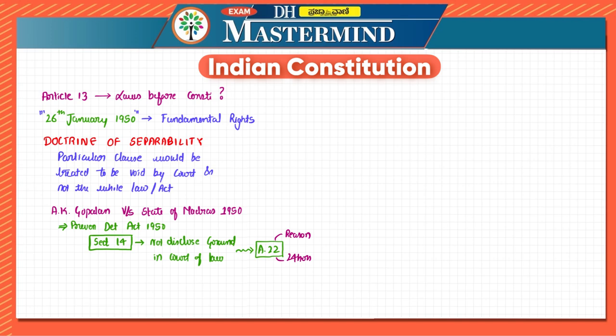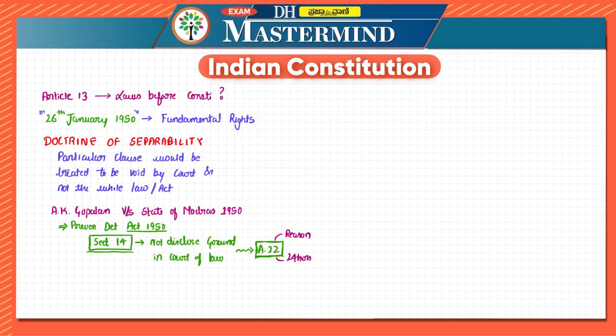Now section 14, which says that the ground should not be disclosed in court of law, is inconsistent with Article 22, which is our fundamental right, correct? At that point of time, should we make the whole act invalid or just this section invalid? If we make the whole act invalid, then preventive detention itself would come into question, correct?